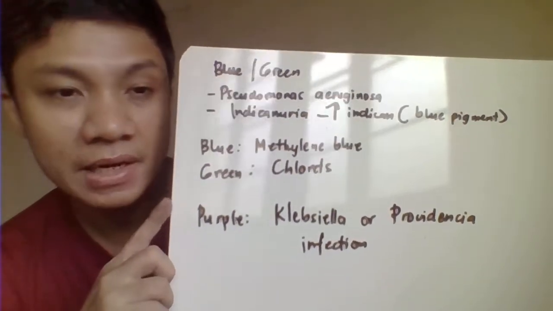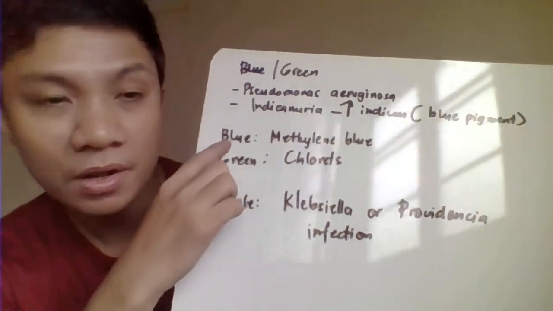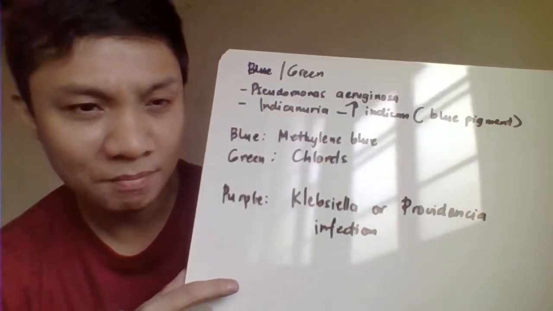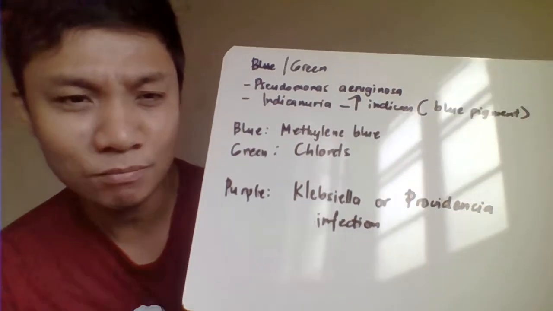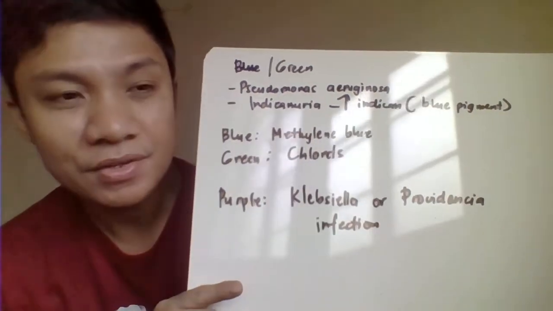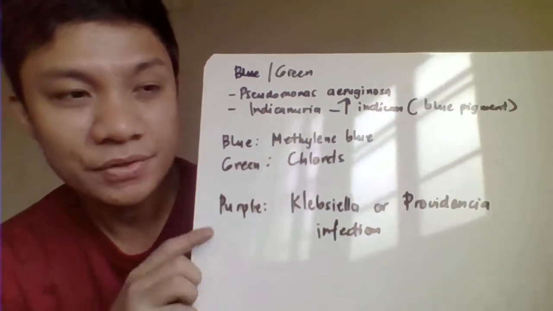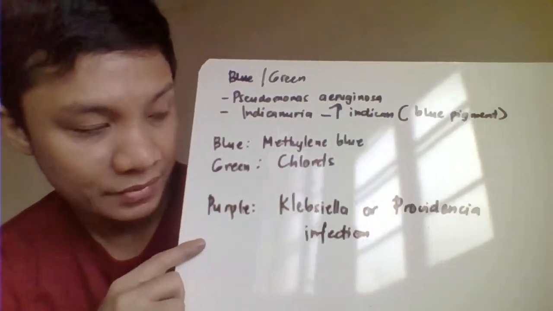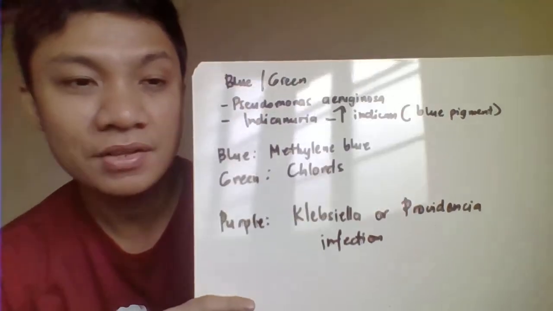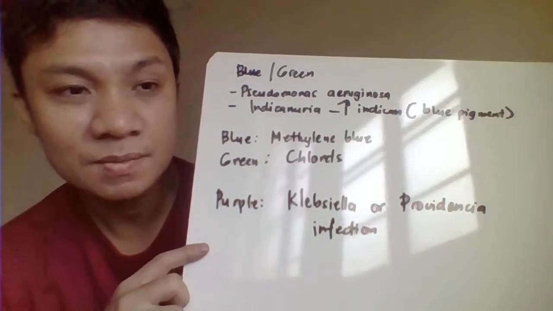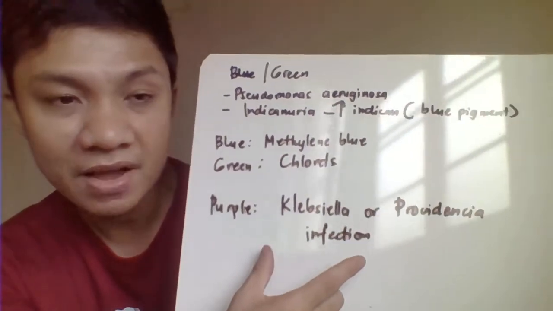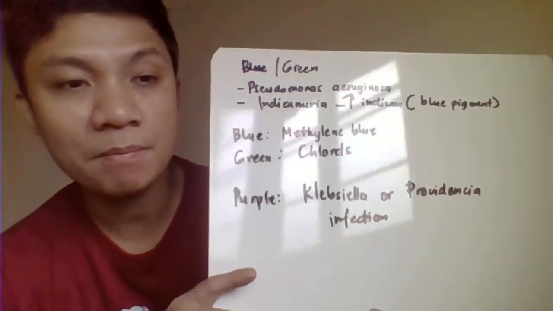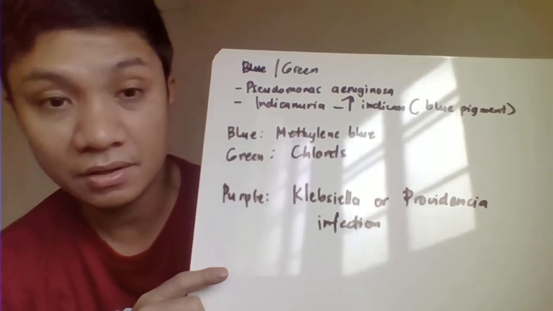Non-pathologic condition related to the blue color, we have methylene blue. Methylene blue, the patient ingested methylene blue. Okay, we have also chlorides, which would also produce a green color of urine. Sometimes, you could also encounter urine, especially from those who have been infected by Klebsiella infection or even Providencia, which produces a purple color of urine.